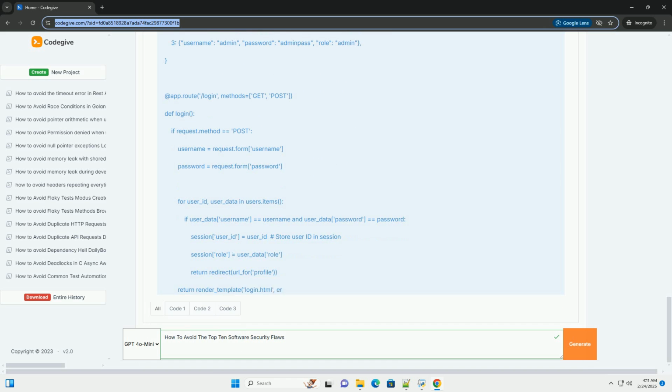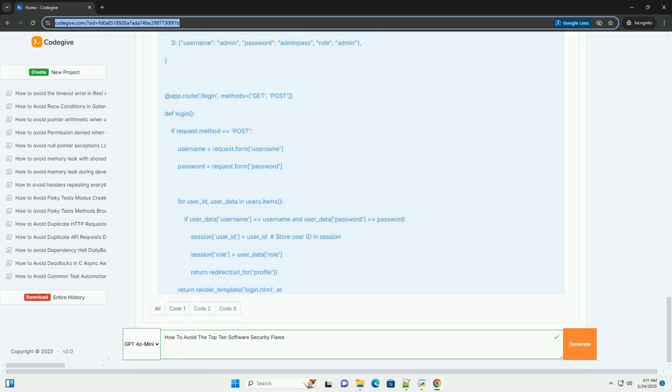Code example, Python, password hashing with bcrypt. Explanation: bcrypt.gensalt generates a random salt. The salt is crucial, it prevents attackers from using pre-computed tables of hashes, rainbow tables, to crack passwords.